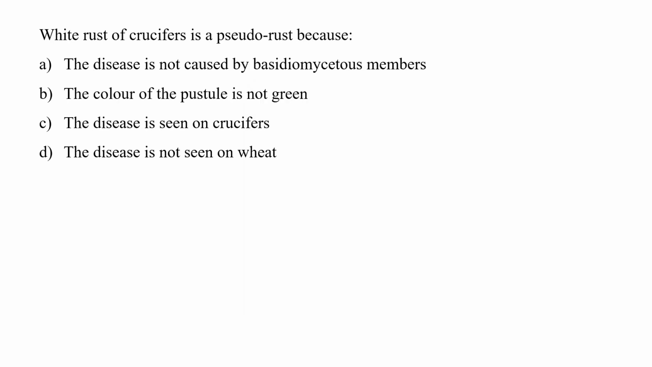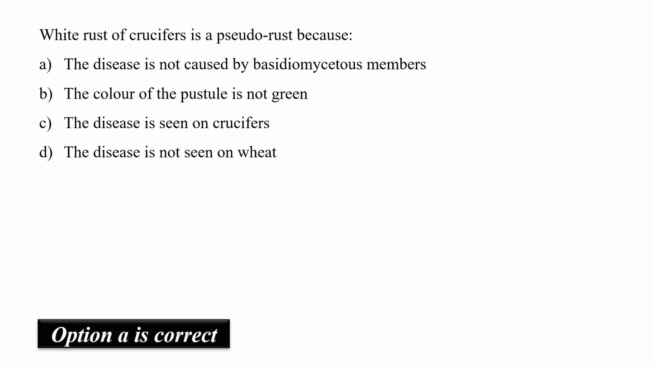The question is: white rust of crucifers is a pseudo rust because the rust disease is caused by members of Basidiomycetes like Puccinia, but white rust of crucifers is caused by members of Mastigomycotina known as Albugo candida. So this white rust of crucifers is pseudo rust. So the correct option is A, that is the disease is not caused by Basidiomycetes members.